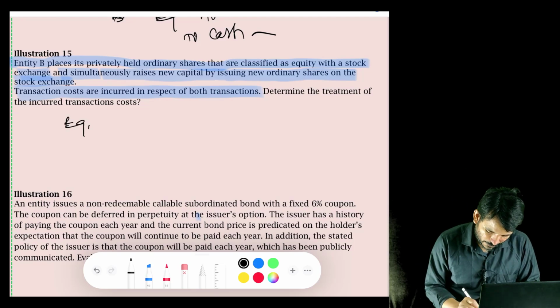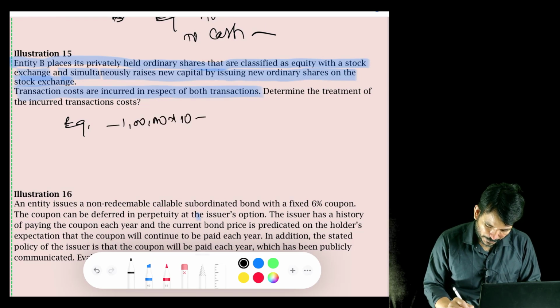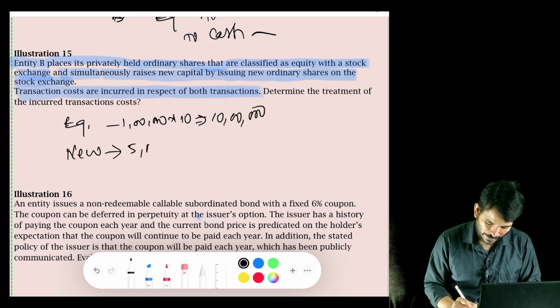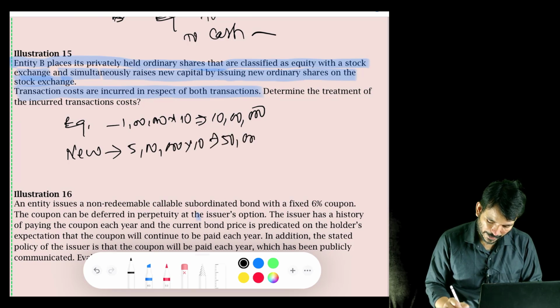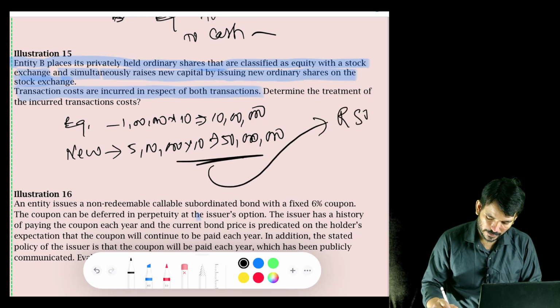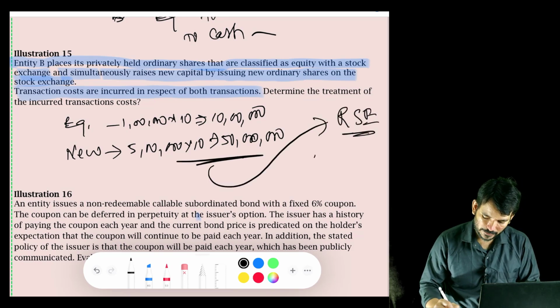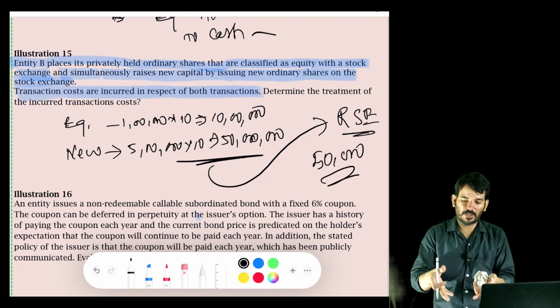I have existing equity of 1 lakh equity shares at 10 rupees, so it is becoming 10 lakh. I want to issue fresh equity, 5 lakh equity shares multiplied by 10, so it is becoming 50 lakh. All these shares I want to get listed on a recognized stock exchange. For that I am incurring some 50,000 rupees as a transaction cost. So he is asking what is the treatment of this 50,000 rupees.